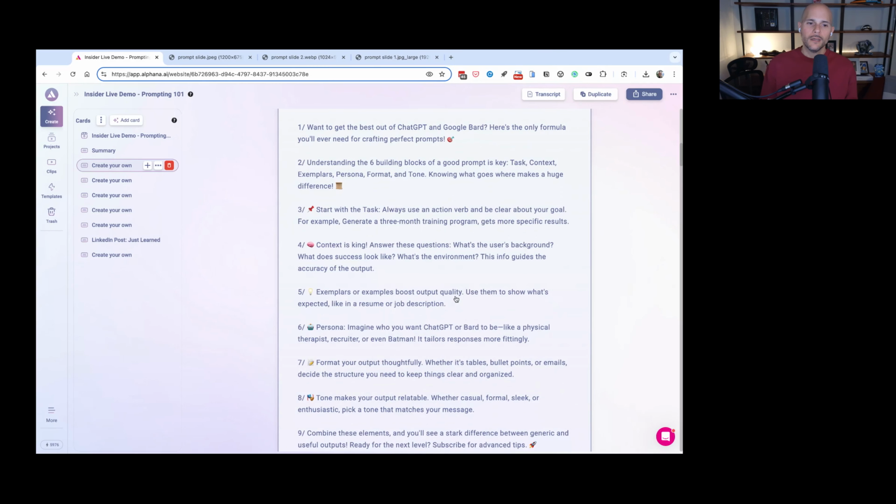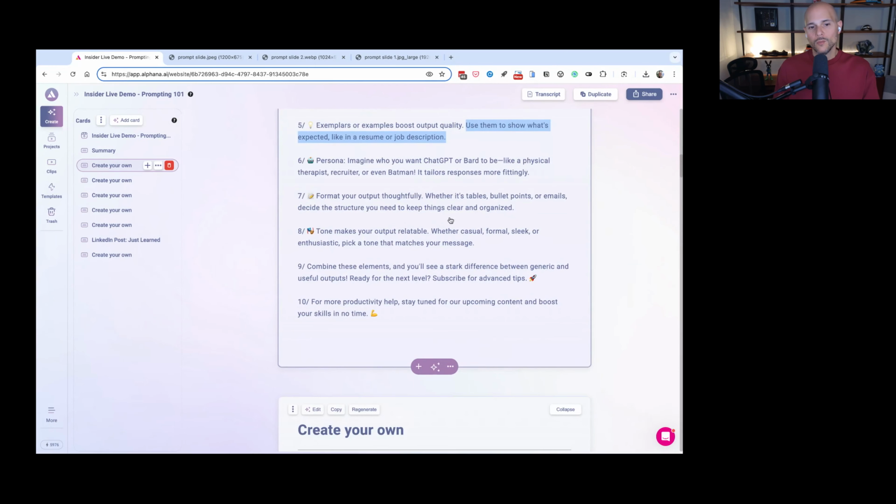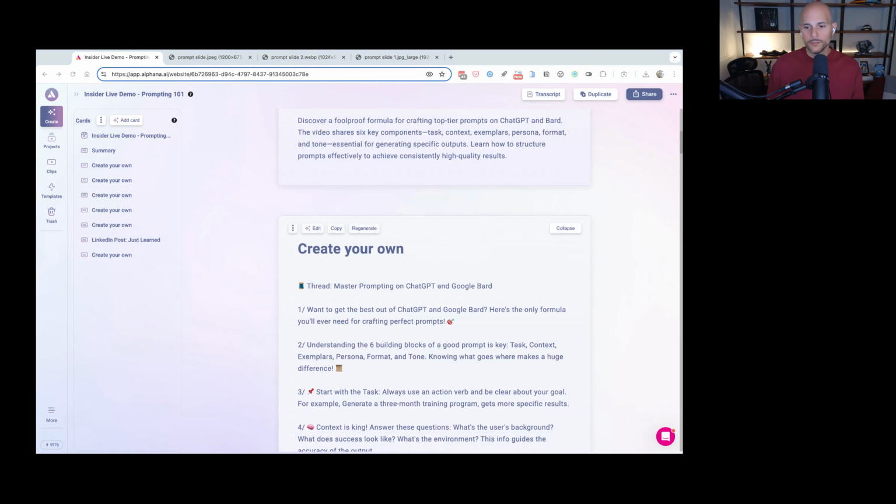So again, not bad, but it's got emojis everywhere, right? I don't want emojis on everything. The formatting is not great. They're just like one-line sentences. Now, each sentence is concise, so that's not too bad either. But we need to get this to be a little bit more specific. So what am I going to do? I'm going to pull in a prompt that should work out much better.